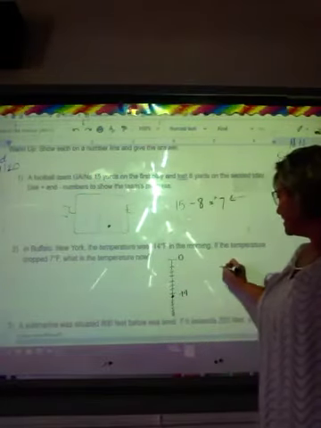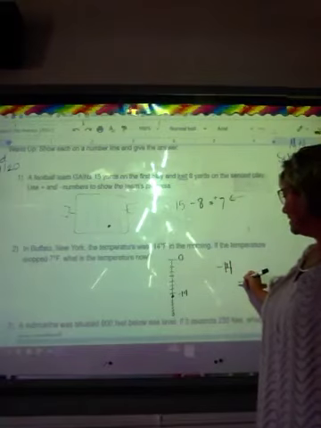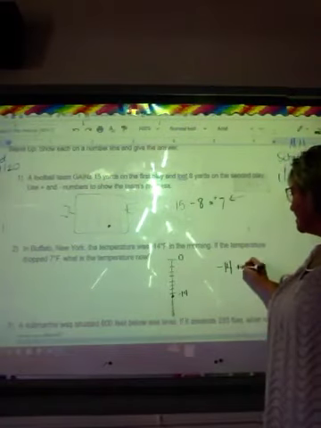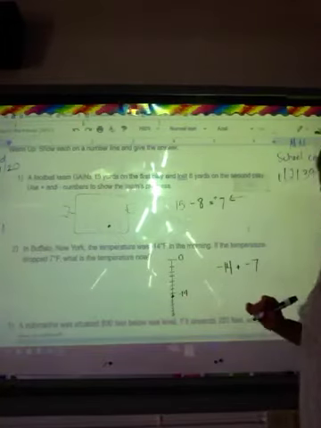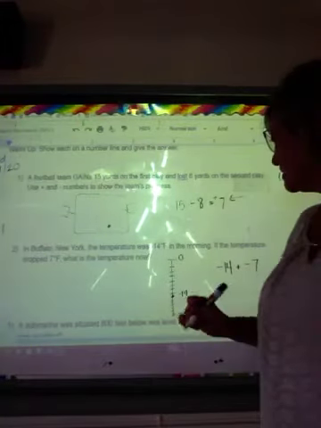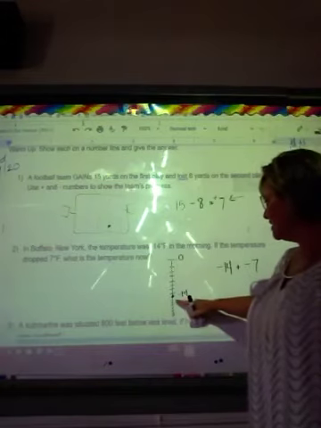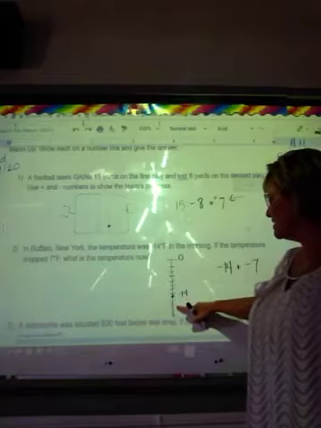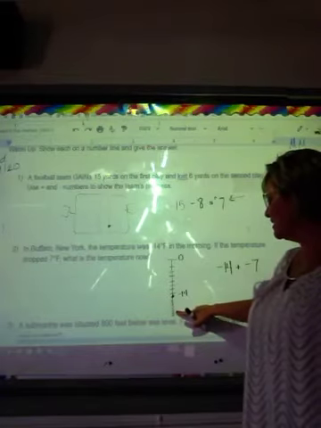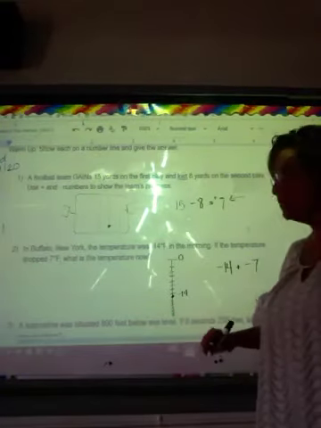So it's sort of like we're saying negative 14 plus another negative 7. It's kind of weird to think about. Okay, so we got negative 14, negative 15, negative 16, negative 17, negative 18, negative 19, negative 20, negative 21.